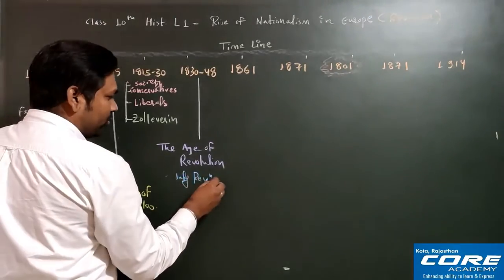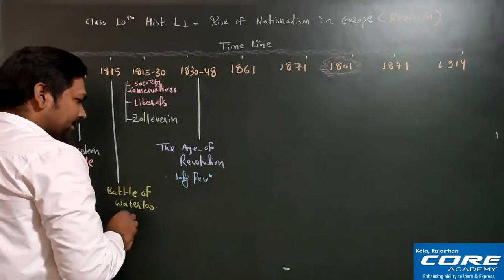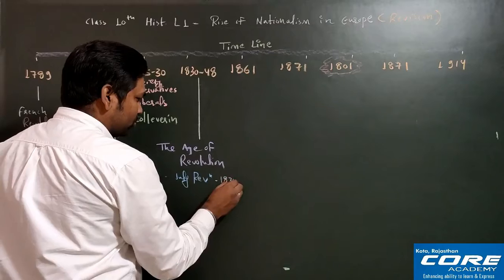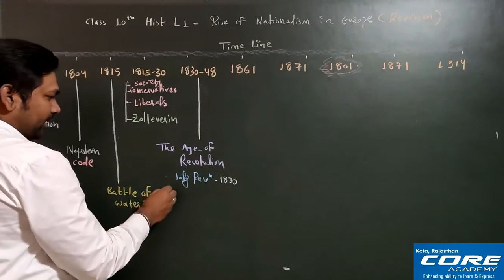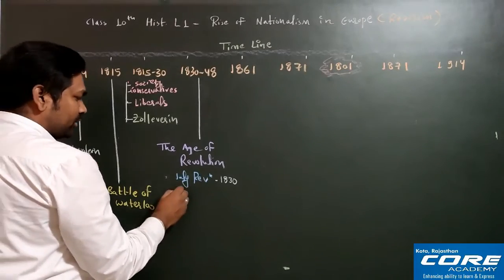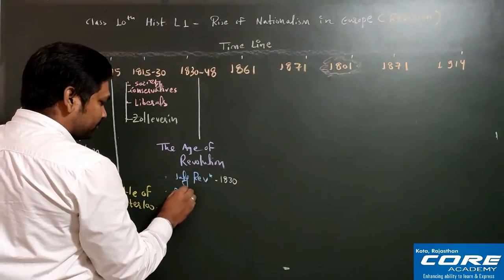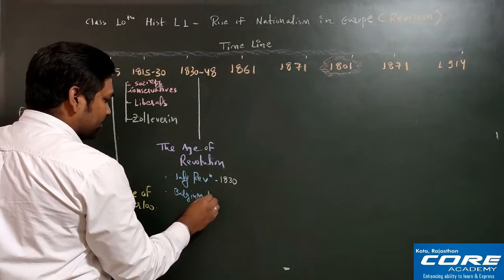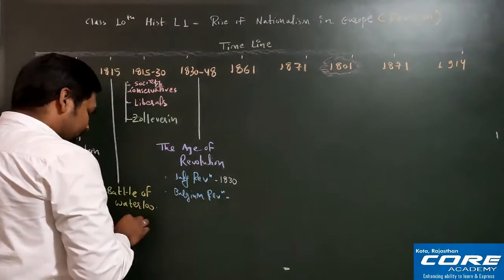July Revolution took place in 1830. Remember, July Revolution took place in 1830. After that we have the Belgian Revolution, that is also called the Brazil Revolution, right? Belgian Revolution, that again took place in 1830.